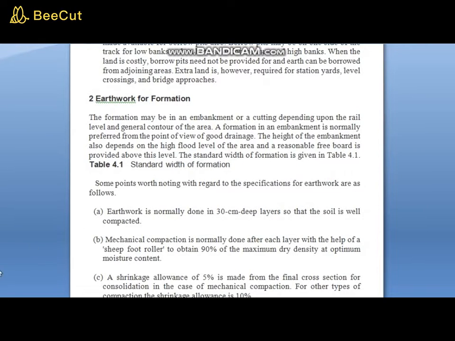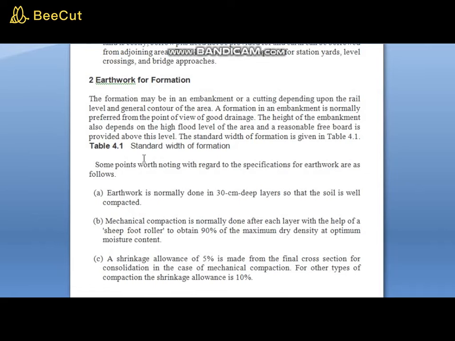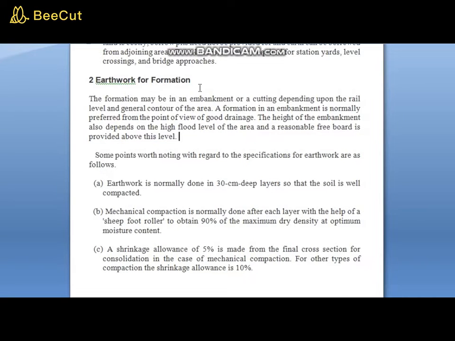Earthwork and bridges: formation. The formation may be an embankment or a cutting depending upon the rail level and the general contour of the area. A formation in an embankment is normally preferred from the point of view of good drainage. The height of the embankment also depends upon the high flood level of the area, and a reasonable freeboard is provided above this level. Some points worth noting with regard to this description is enough for 5 marks.